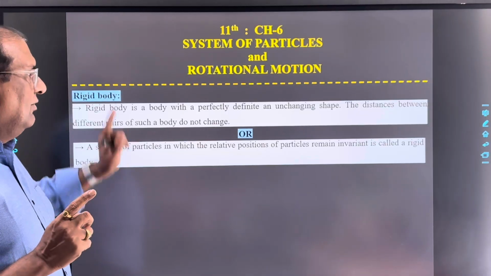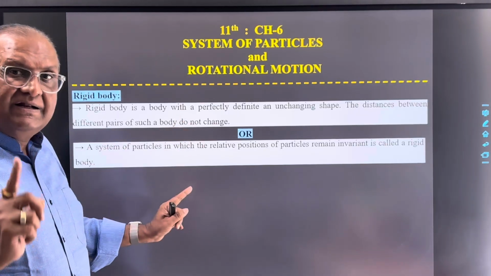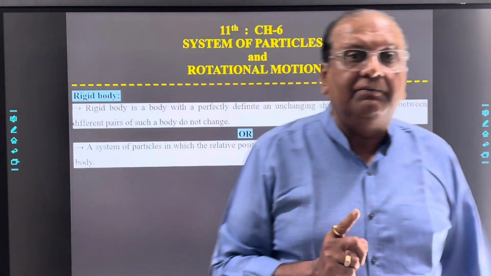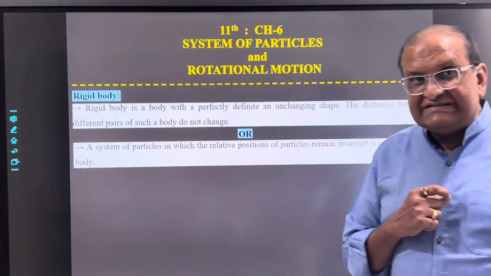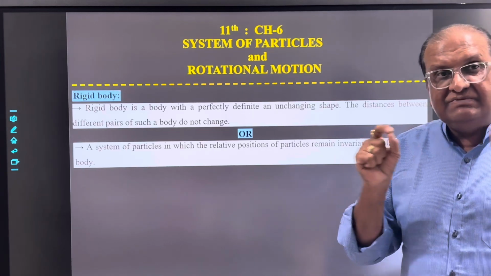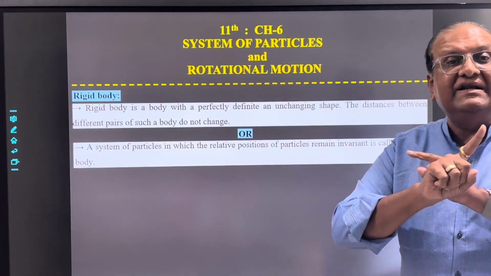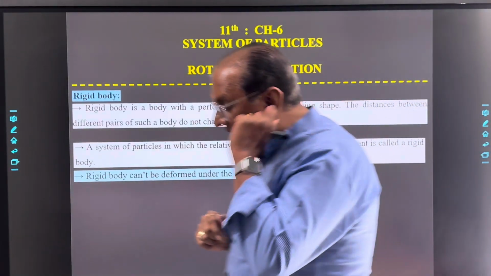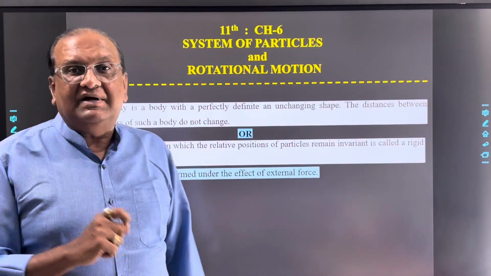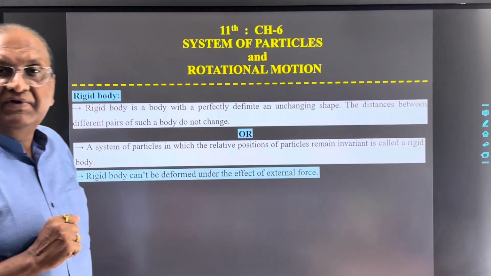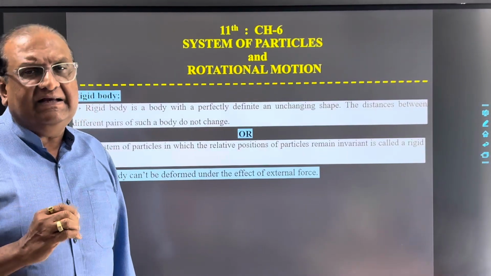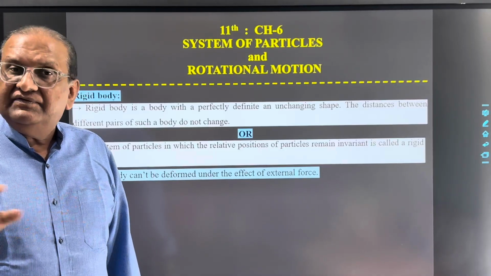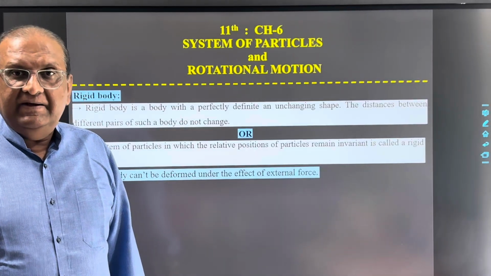But a rigid body, as per its definition, can't be deformed, because the relative positions between constituent particles never change. So this is one type of idealization. Actually, in nature, there is no rigid body.